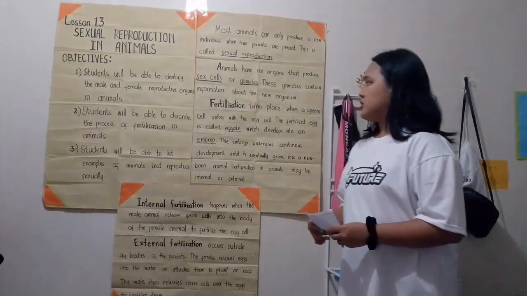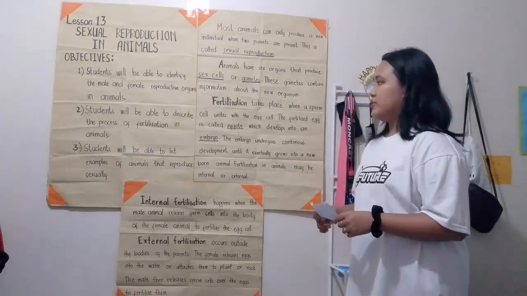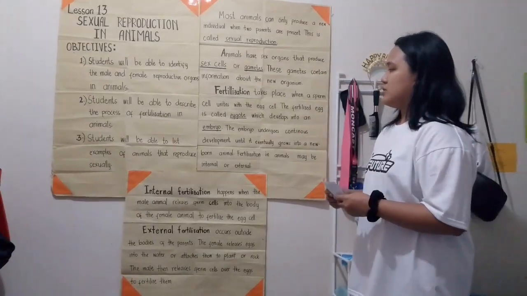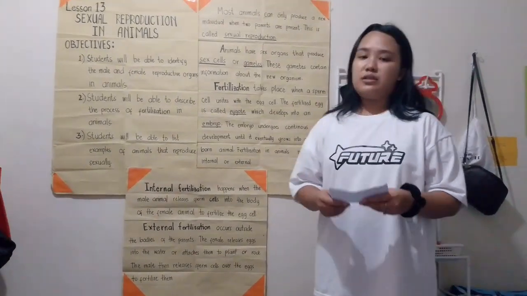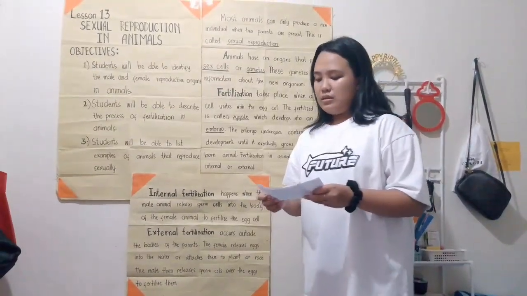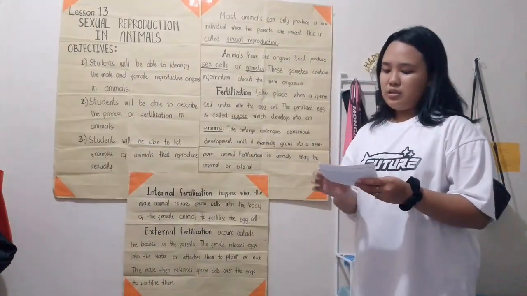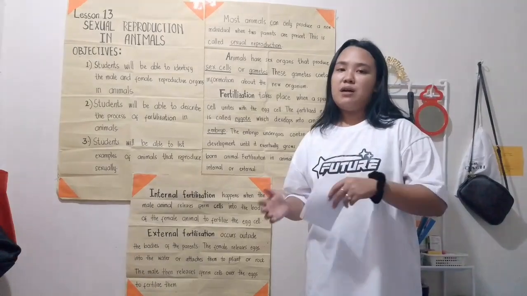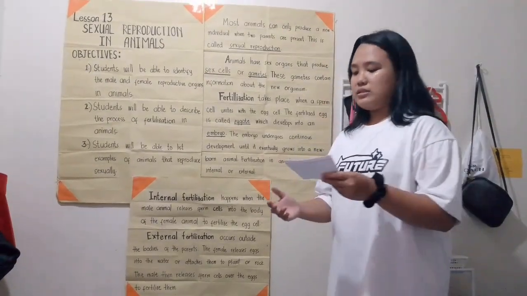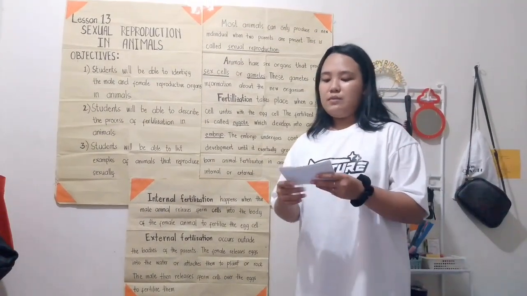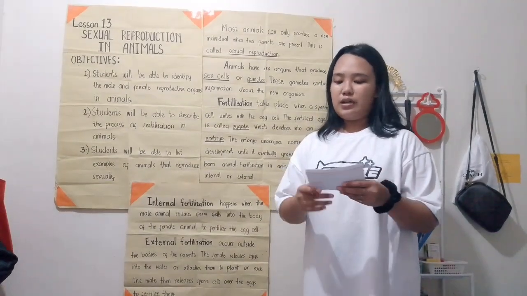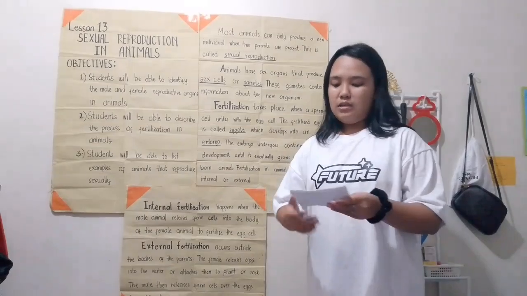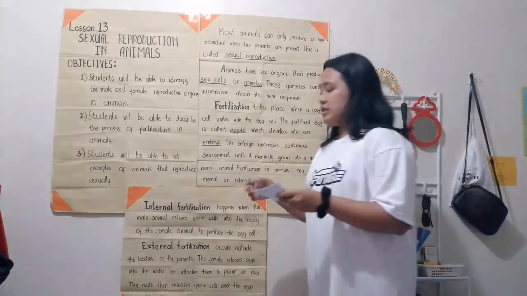So fertilization takes place when a sperm cell unites with the egg cell. The fertilized egg cell is called a zygote, which develops into an embryo. So let's imagine that the sperm cell is like a tiny swimmer that tries to reach the egg cell in the female animal. And when the sperm cell reaches the egg cell and they unite together, or join, this is what we call fertilization.